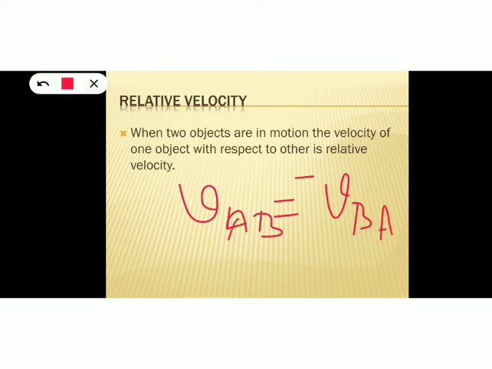If we got VAB is equal to 70, then VBA will be equal to minus 70 meter per second. If VAB is 20, then VBA will be equal to minus 20 meter per second. So always VAB and VBA will be equal in magnitude, but at the same time opposite to each other. Okay, so now let's discuss the graphs of these three cases.